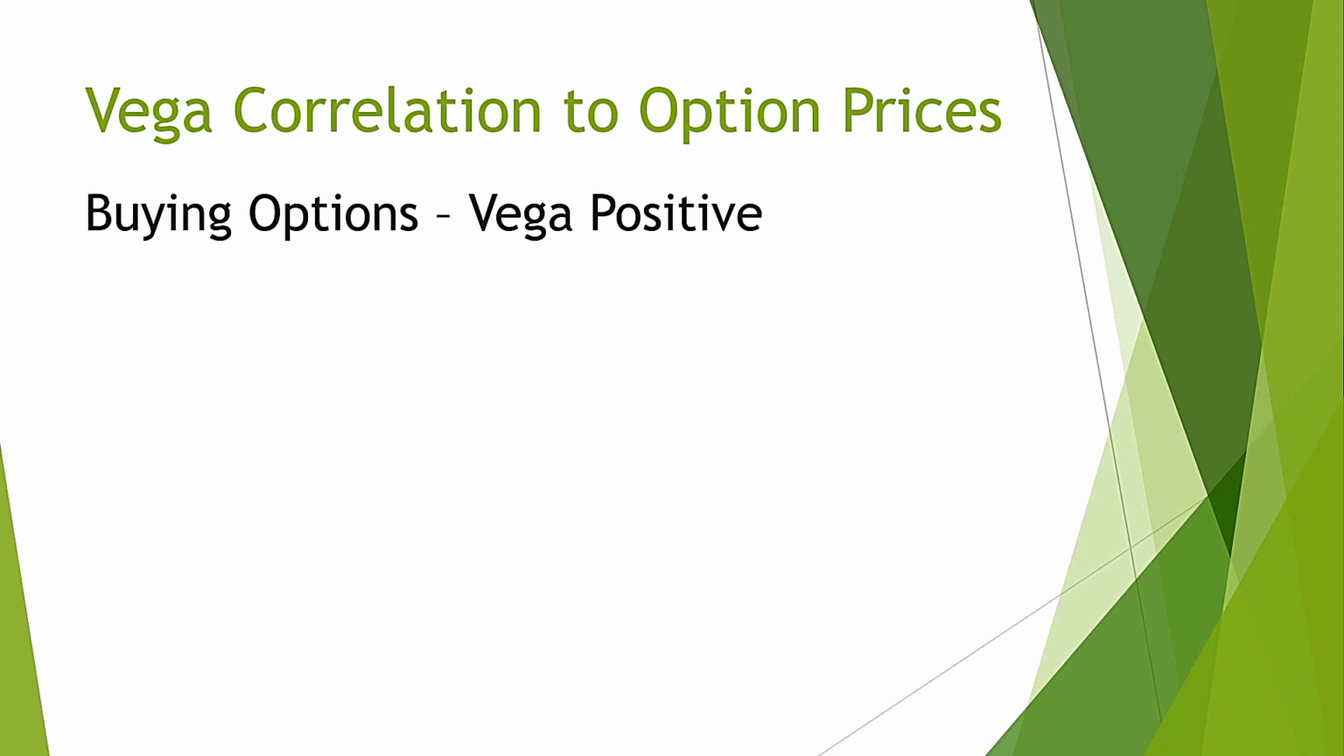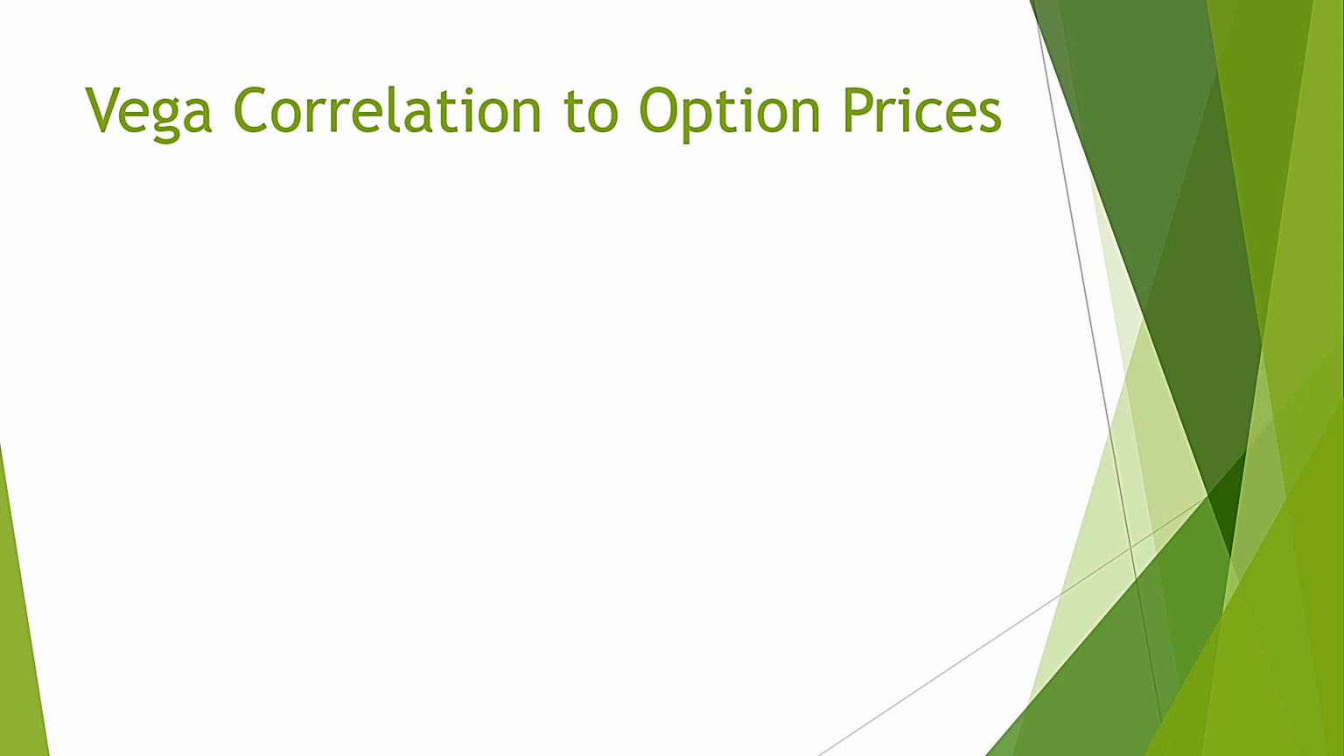Options are always positively correlated to changes in implied volatility. Means when implied volatility increases, Vega will increase. With an increase in Vega, premiums of both calls as well as puts will increase. This is because of an increase in extrinsic premiums. Vega affects only extrinsic value. It doesn't have any role in intrinsic value determination.